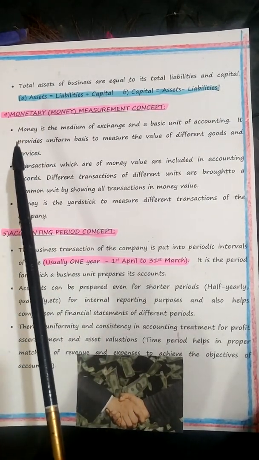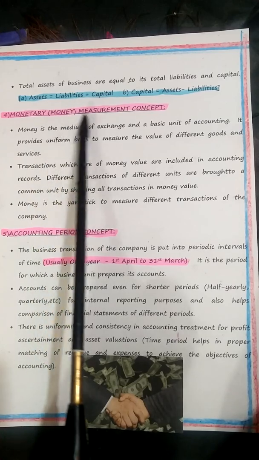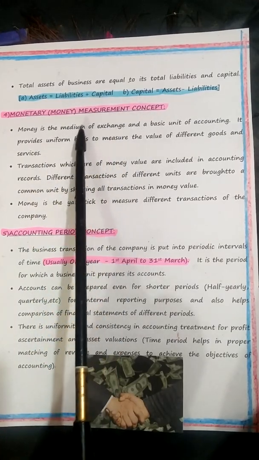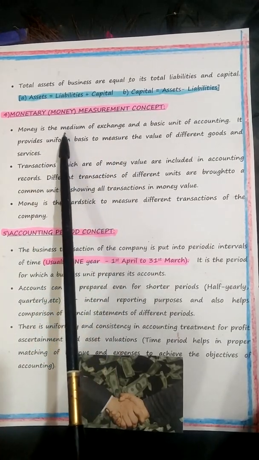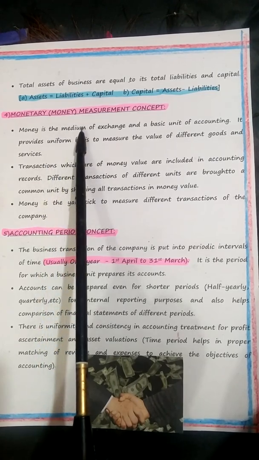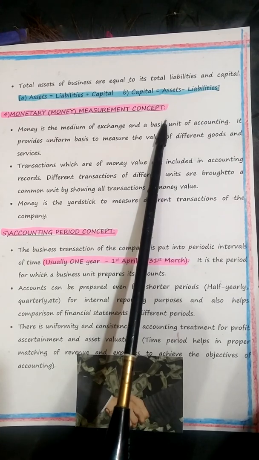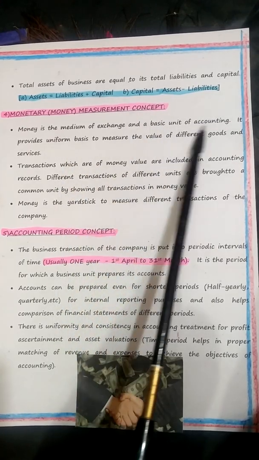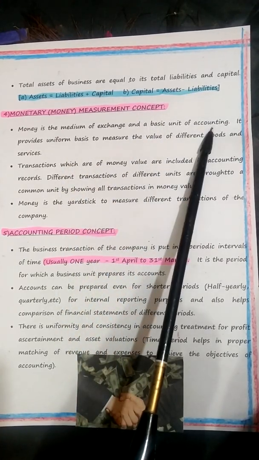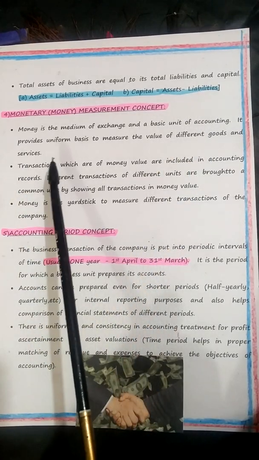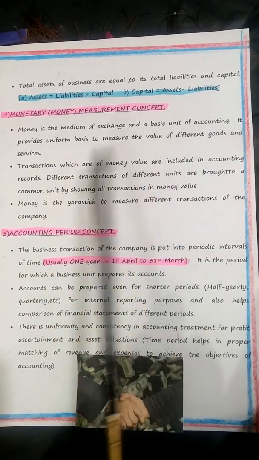The next concept, or next assumption or convention, is the monetary or money measurement concept. So, children, you can talk so much about the word money. Every recorded transaction, children, is measured in terms of money, local currency. You all know that. Money is a medium of exchange and a basic unit of accounting. Without money, you cannot understand accounting. It provides a uniform basis to measure the value of different goods and services.